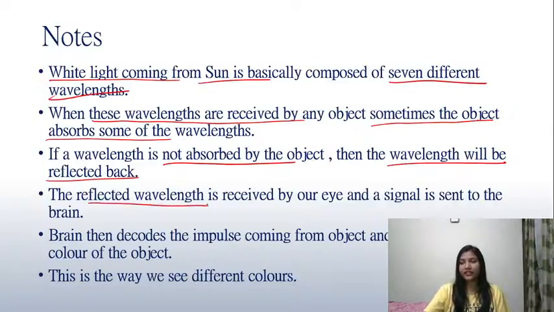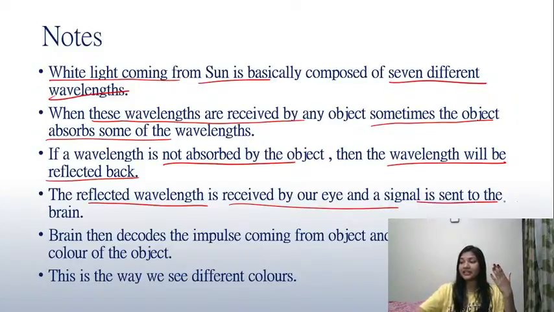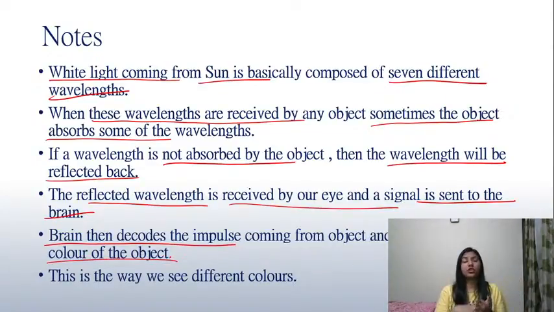The reflected wavelength is received by our eye. यही reflected wavelength जो है वो हमारी आंखें receive करेगी and the signal will be sent to the brain. Brain को वो एक signal भेजेगी. Now the brain then decodes the impulse. Brain अभी उस impulse को decode करेगा and it will interpret the color of the object. Color of the object को वो interpret करेगा. And this is the way we see different colors. ऐसे ही हमें अलग colors दिखाई देती हैं.